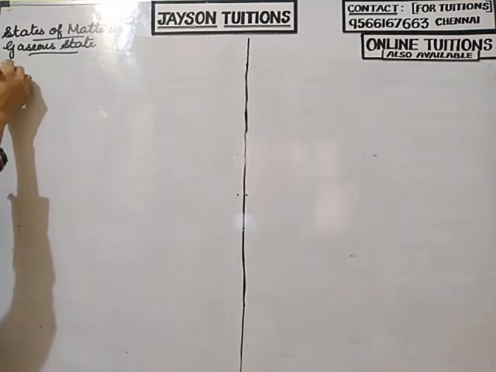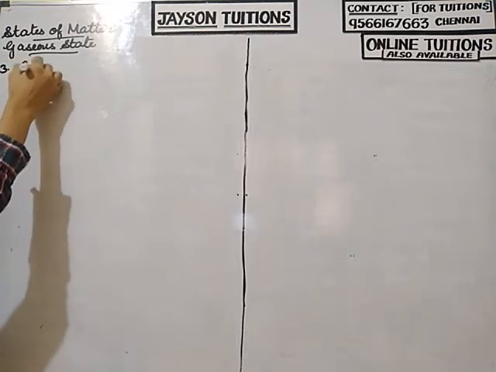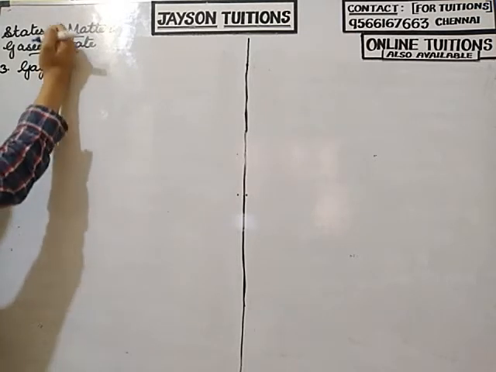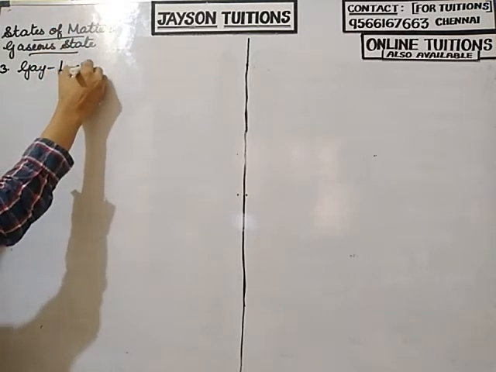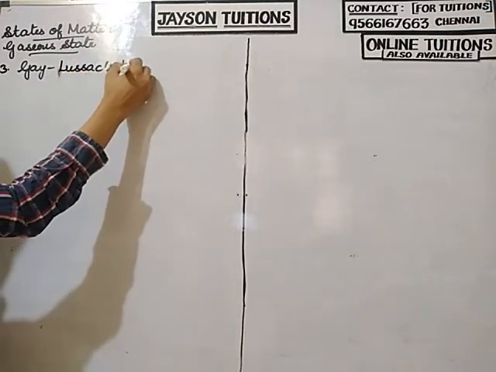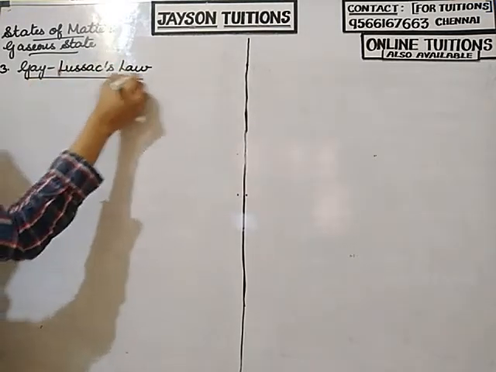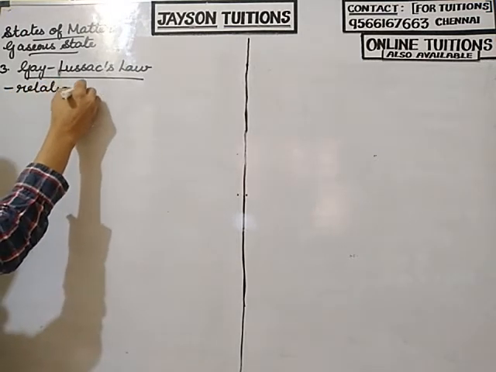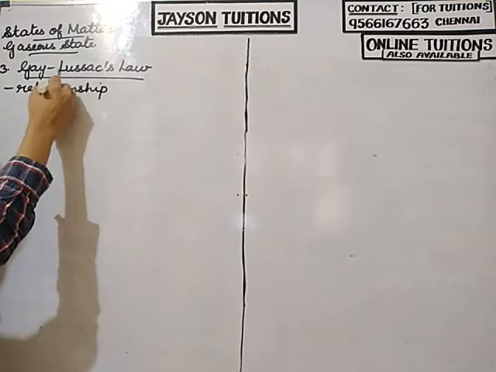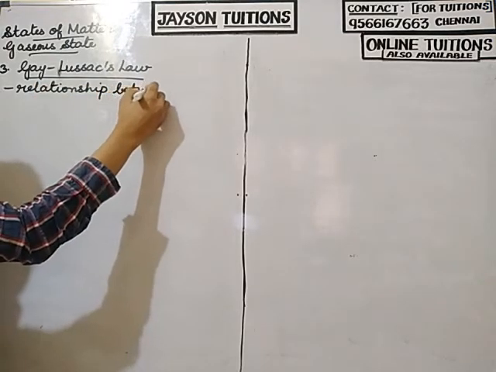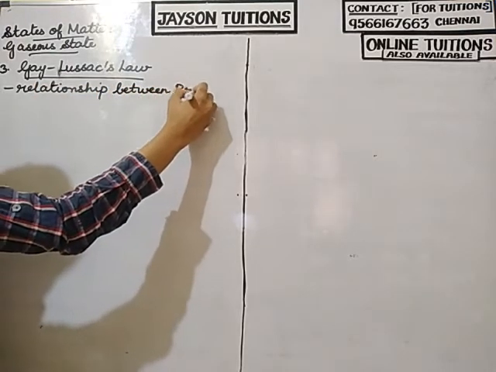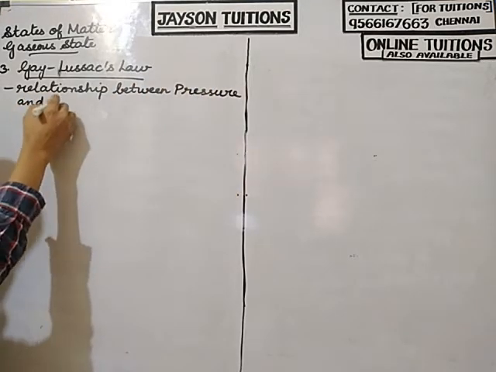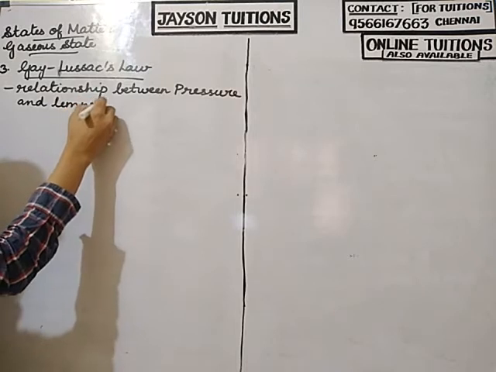pressure temperature relationship. So Gay-Lussac's law. This Gay-Lussac's law gives the relationship between pressure and temperature.